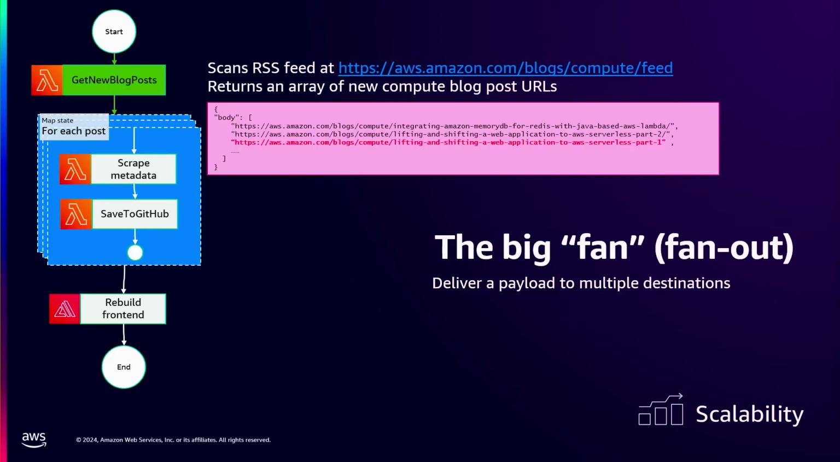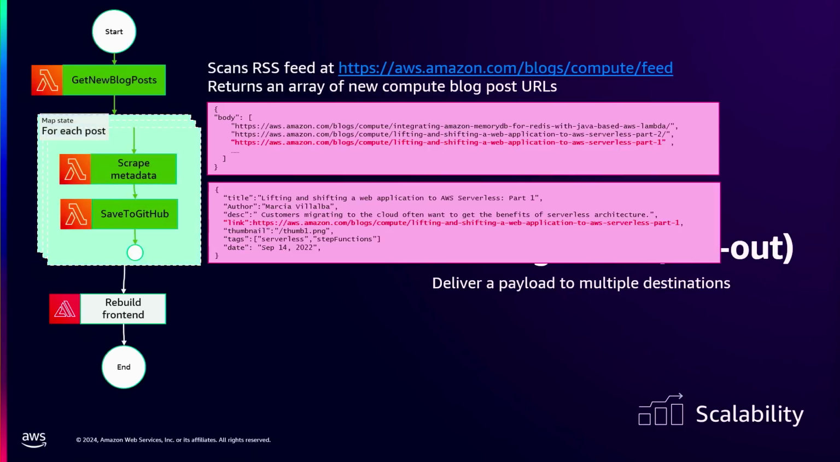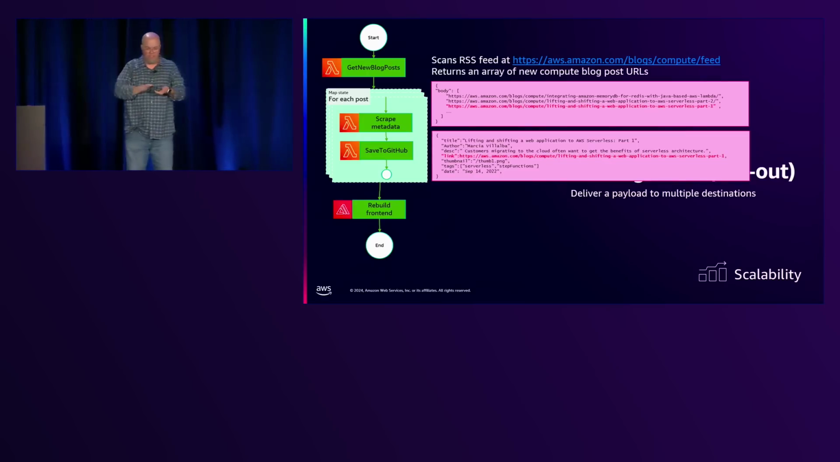For each one of these, we go in and we get some data, and then we save it back to GitHub, right? So when all is done, then we rebuild the front end, and that's Serverless Land. That's how we do some of the blogs in Serverless Land. We automate a lot of this.